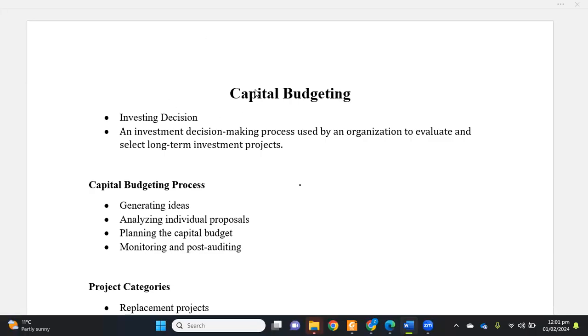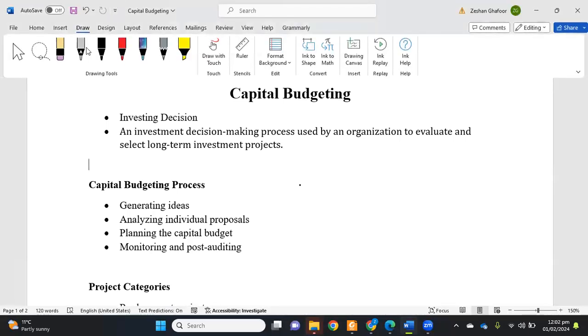Capital budgeting. Capital budgeting is a process of identifying and evaluating long-term projects. It is basically the investing decision. As we know, in corporate finance or financial management, there are three main functions. One is called investing decision, the other is called financing decision, and the third is called operating or asset management decision. So capital budgeting falls under the category of investment decisions.